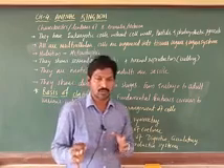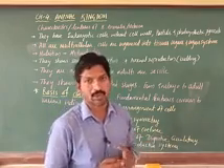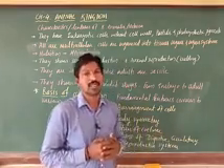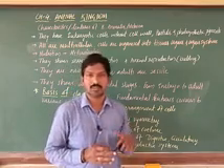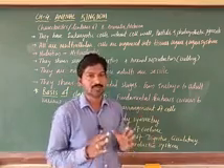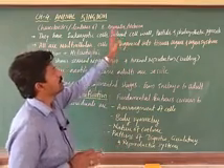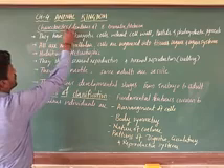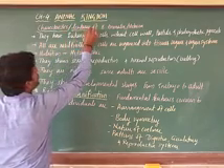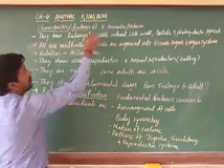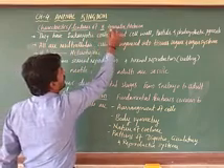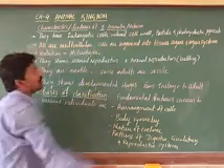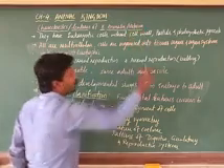Mycota is related to fungi, and all fungi come under that one. Next, Plantae includes all plants, and all animals come under Kingdom Animalia. So now let us take the characteristics or salient features of Kingdom Animalia, also called Metazoa.